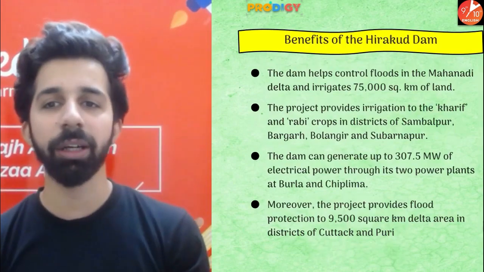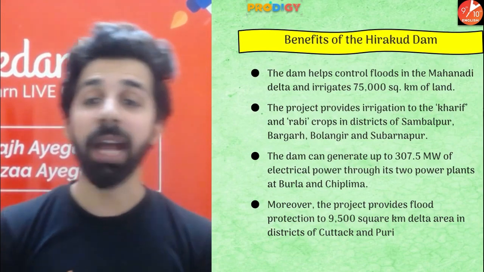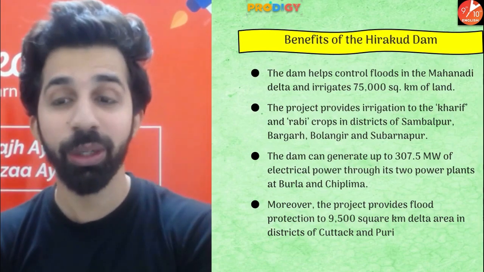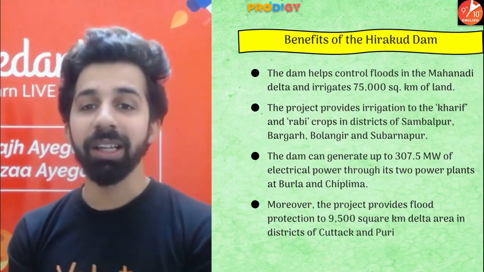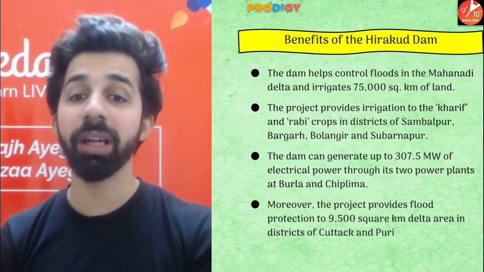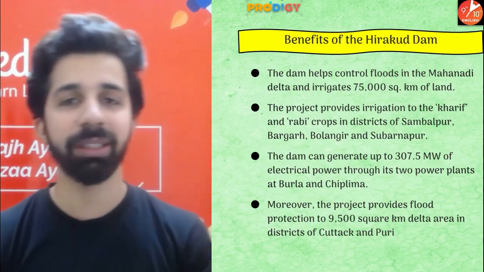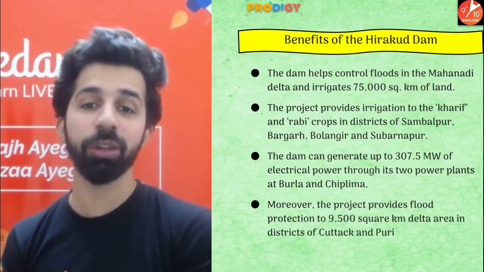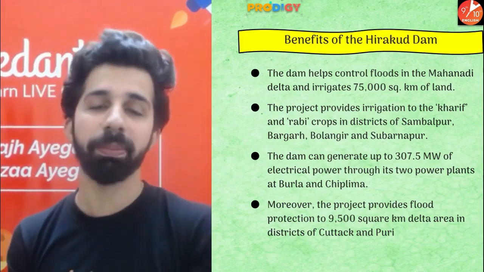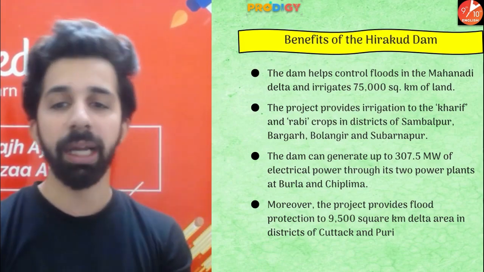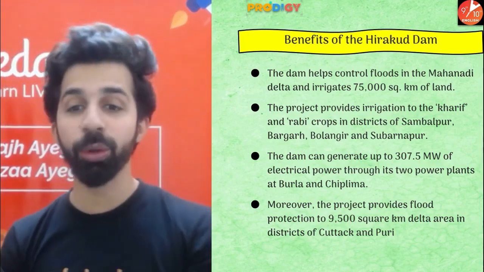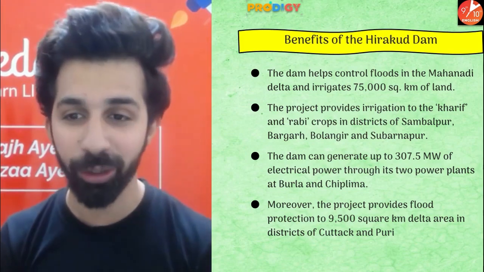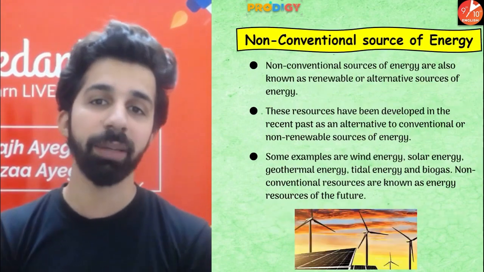Guys, what are the benefits of the Hirakud Dam? The dam helps control floods in the Mahanadi Delta and irrigates 75,000 square kilometers of land. The project provides irrigation to Kharif and Rabi crops in these districts. The dam can generate up to about 307.5 megawatts of electric power through its 2 power plants, which are Burla and Chiplima. Moreover, this project provides flood protection to 9,500 square kilometers of delta area in the districts of Calcutta and Puri.